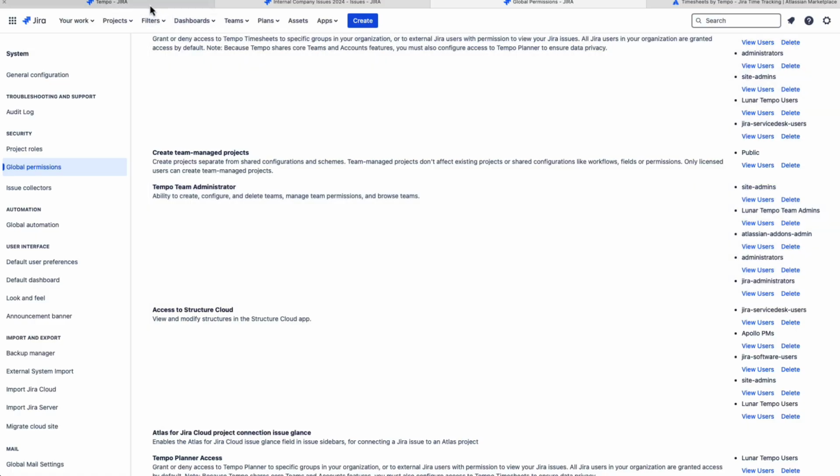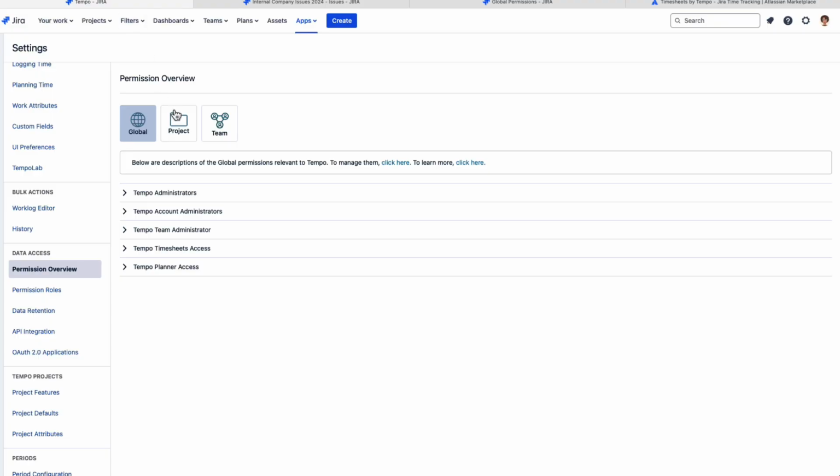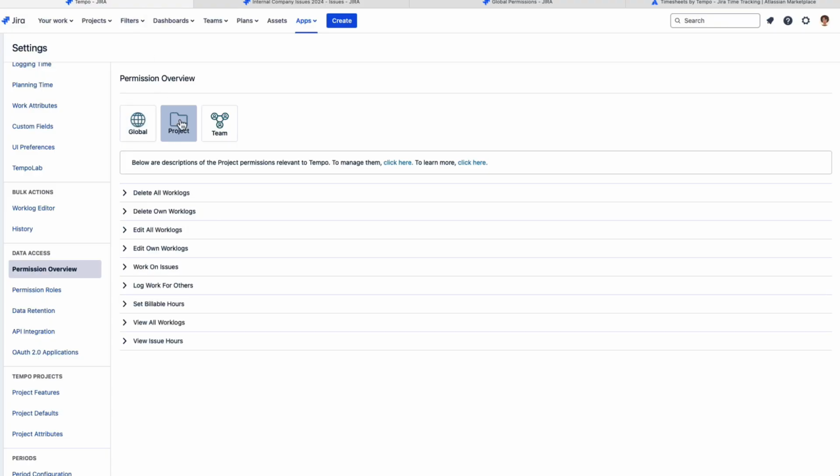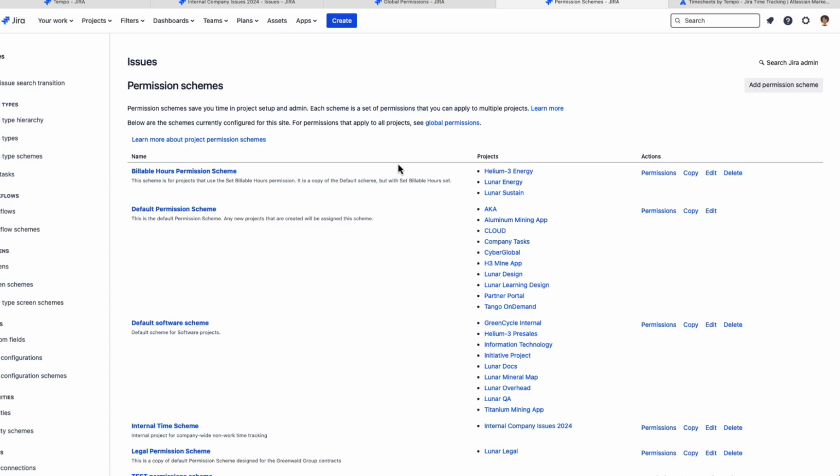Another type of permission that's important, and those are project permissions. And these are the ones that Timesheets uses for each project. So these are kind of like the standard ones that Jira already has, but Tempo also installs these ones when you install timesheets. Let's go to manage them. Click here. And as you know, these are done by permission schemes in Jira. So I'm just going to go to the default permission scheme.